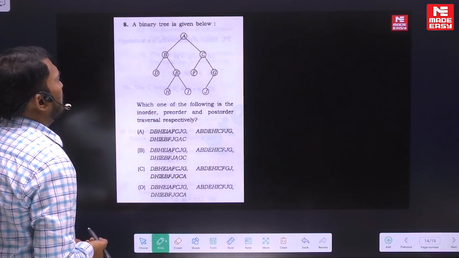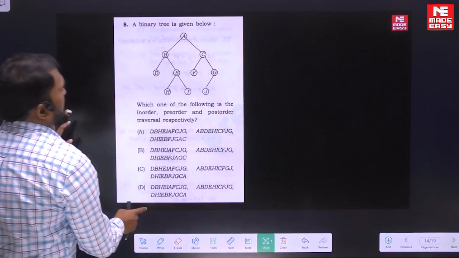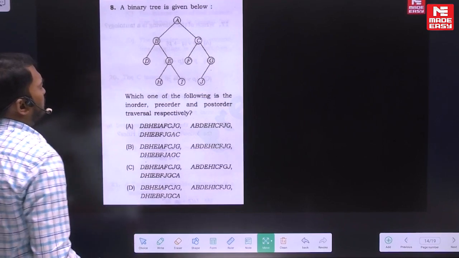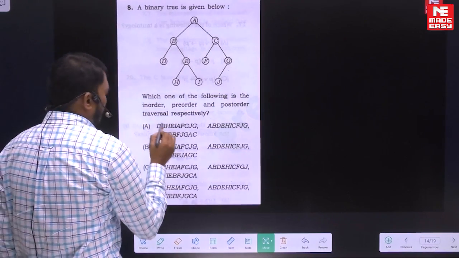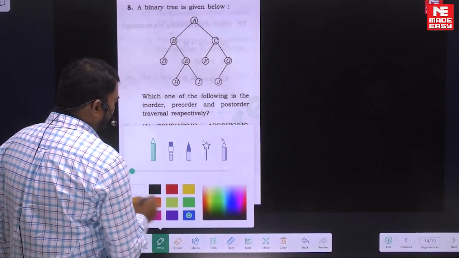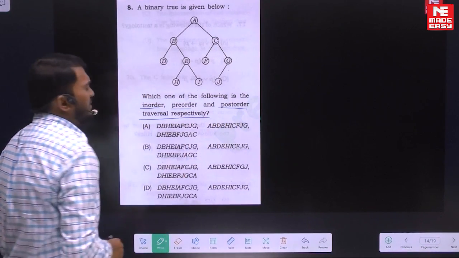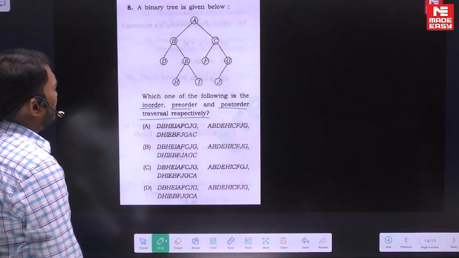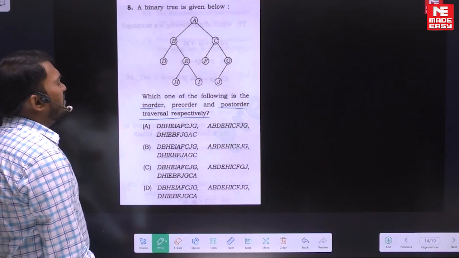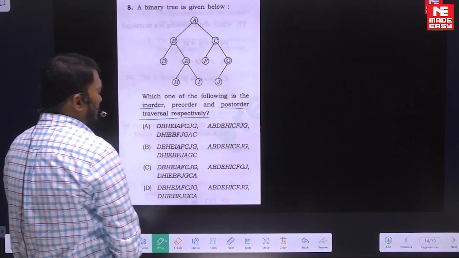Now, in a binary tree given to you below, let me increase the size. Is that clear? Which of the following is in-order, pre-order, and post-order traversal respectively? Now look here. For these kind of questions, sometimes you can use an elimination technique. The first one is asking in-order, next is pre-order, next is post-order.